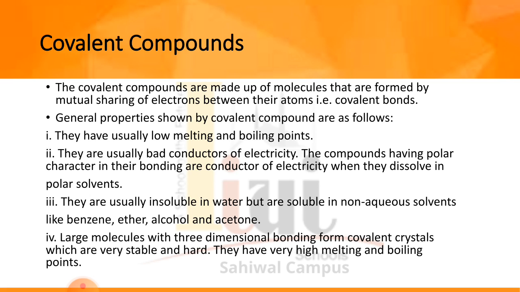So if we discuss polar and non-polar compounds, on the Pauling scale fluorine has been given an electronegativity value of 4.0. The values for other elements can be calculated in accordance with fluorine. The properties of non-polar and polar covalent compounds differ to some extent.